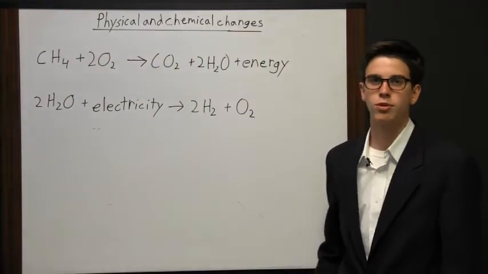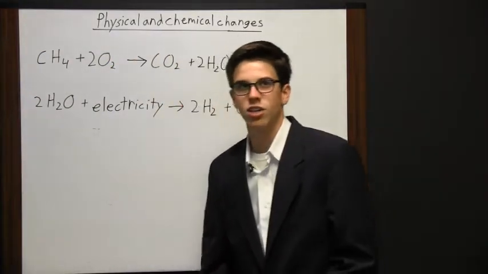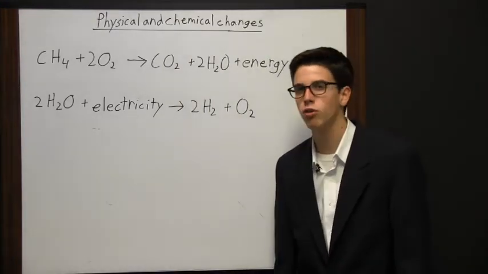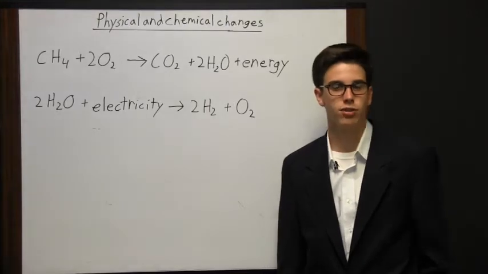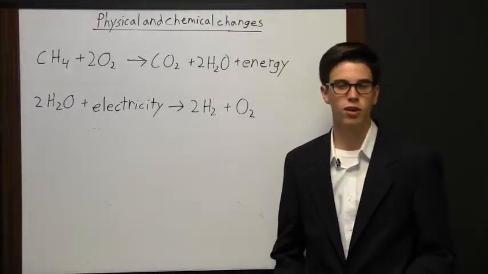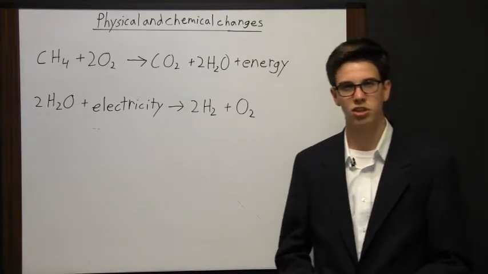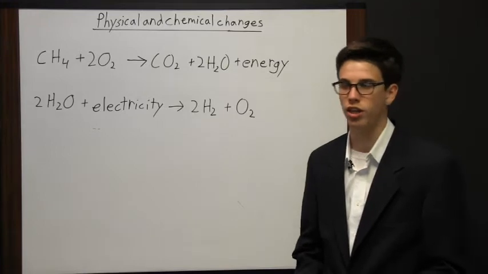In nature, two types of changes can occur: physical changes and chemical changes. So a chemical change occurs when chemical bonds are broken and new ones are formed, resulting in the creation of new substances that previously were not present. And so the original substances are transformed into new compounds or elements, along with the release or absorption of energy.